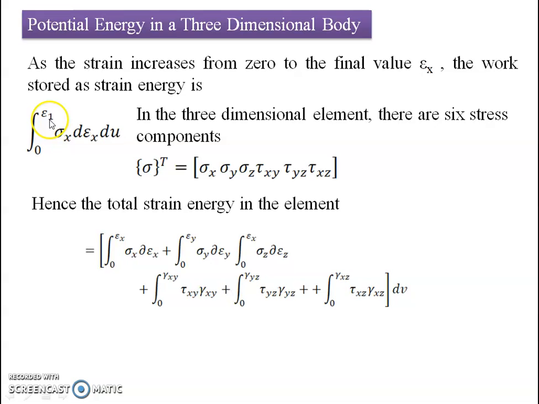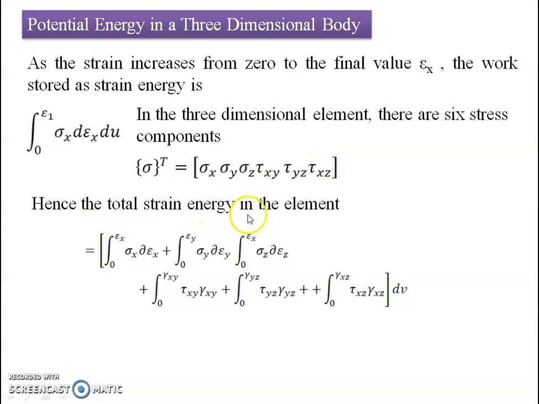So from 0 up to the strain epsilon x, suppose. It will be the integral of sigma x d epsilon x. Here d epsilon x is nothing but the incremental strain, and sigma x is the stress in that particular direction. But in the case of a three-dimensional body, which has 9 stress components, by symmetry we can write only 6 here. Tau xy and tau yx are equal, tau yz and tau zy are equal, and tau xz and tau zx are equal. So the complementary parts are equal. That's why we can put only the 6 members in the tensor.